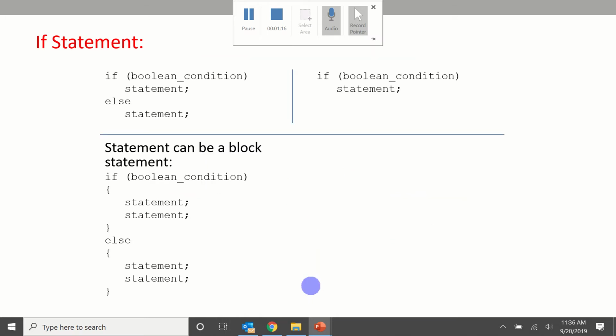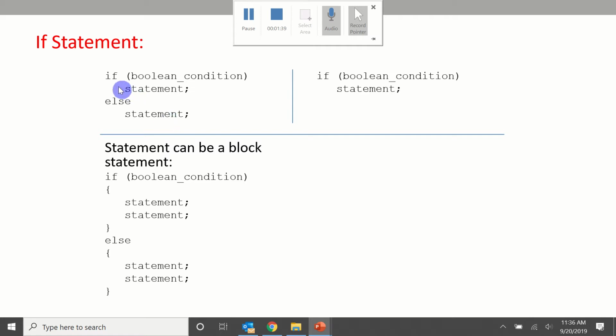So your if statement syntax in C++ is the following. You can either have an else statement or not. Either way, you're asking a question that results in a Boolean condition, which is a true or a false. If the result is true, then the statement that follows immediately gets executed. If the result is false and you have an else, then the statement that follows the else is immediately executed.